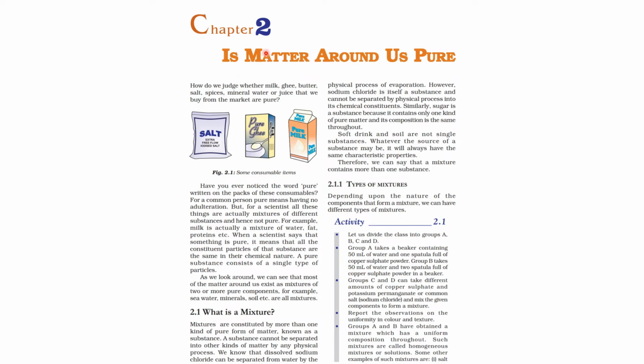Let's begin the chapter, Is Matter Around Us Pure? So, what is a pure substance? They do not have any impurity. That means it consists of only one type of particle. It can be atom or it can be molecule. So that means same type of atoms or same type of molecule. So we can say elements are pure substances in nature, and in total there are 118 elements, as they are made up of only one kind of atoms.